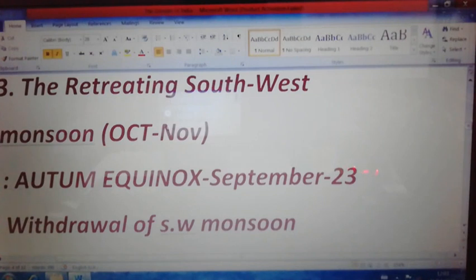If the retreating southwest monsoon wind occurs in October and November, then the winter monsoon or northeast monsoon wind takes place in December, January, February, three months. That is the only important difference between the retreating southwest monsoon, the third season, and the fourth season, the cold season or northeast monsoon wind, based on the months only.